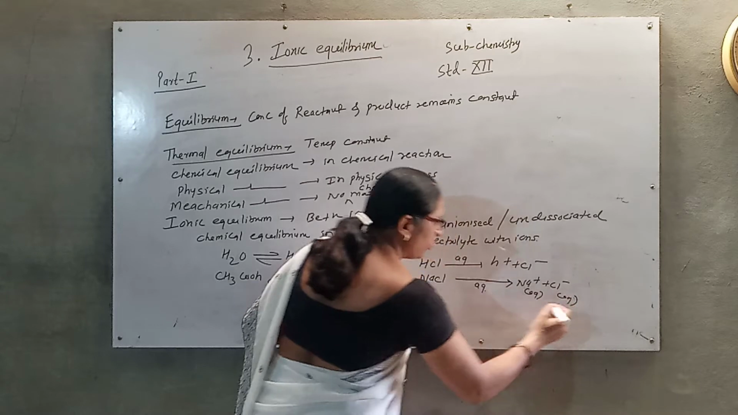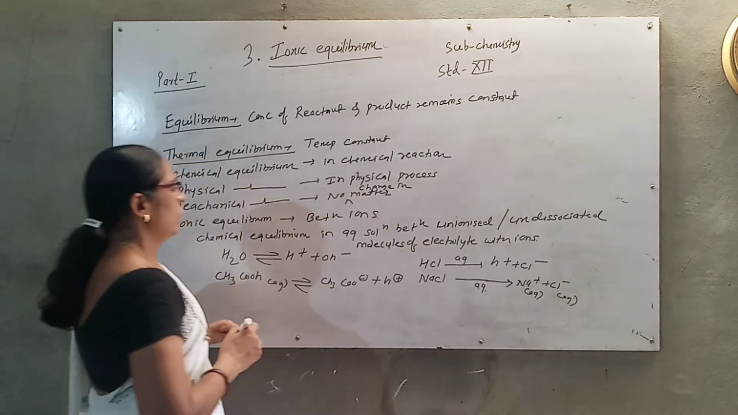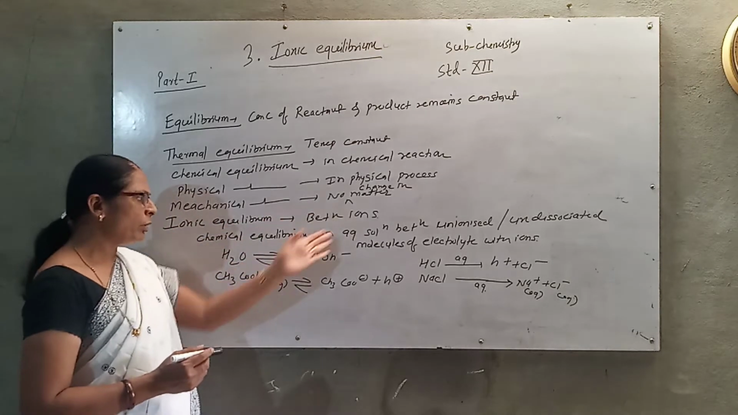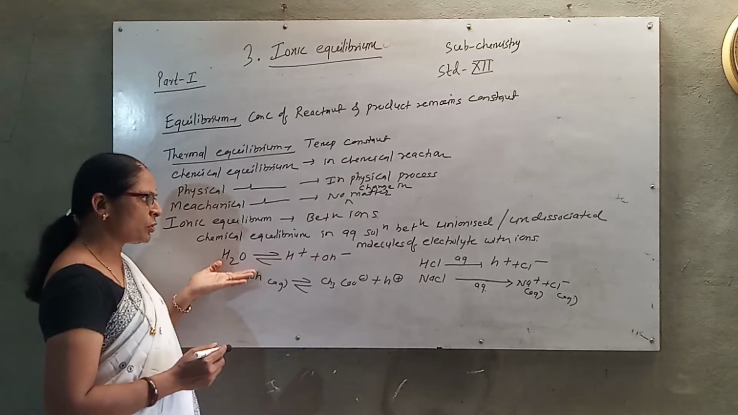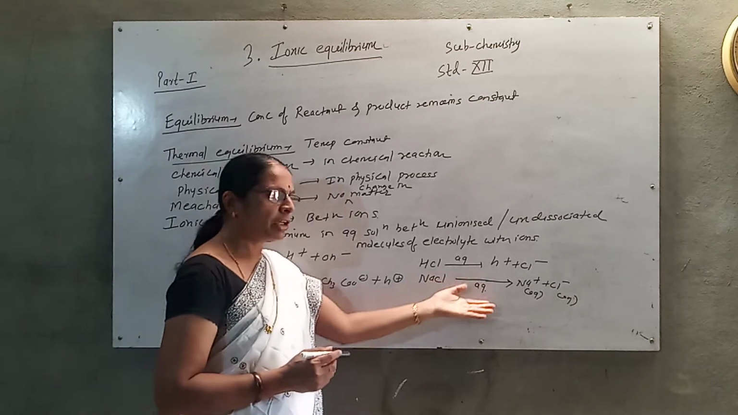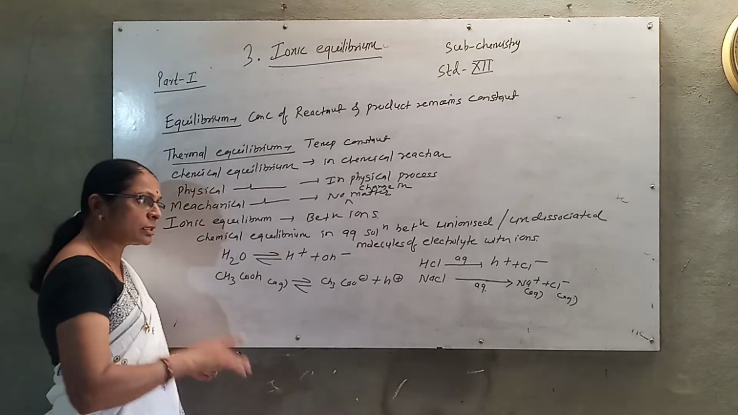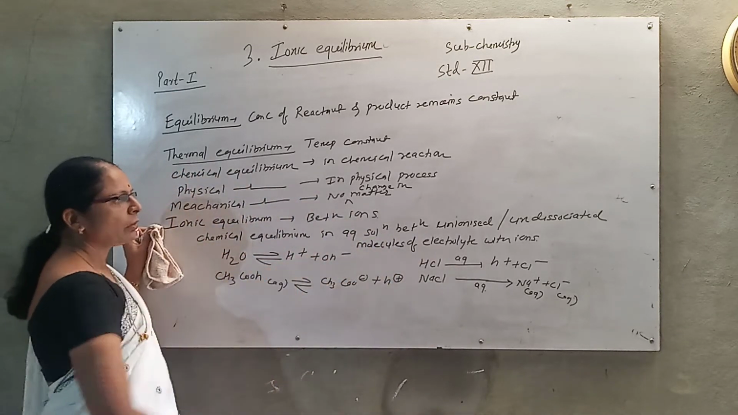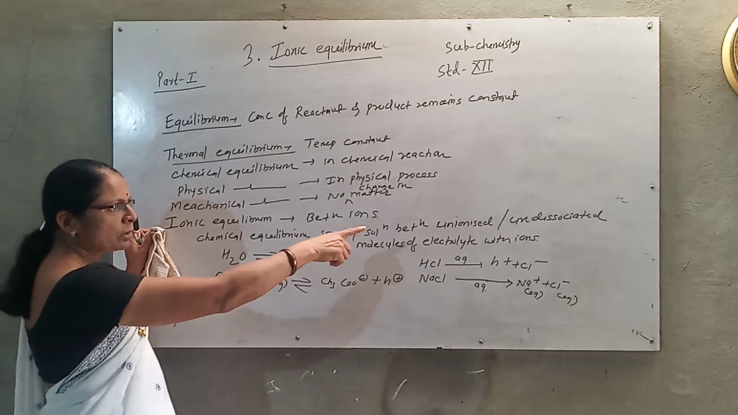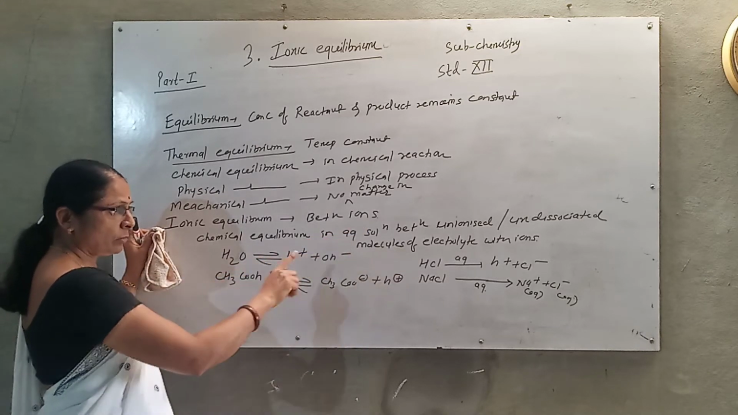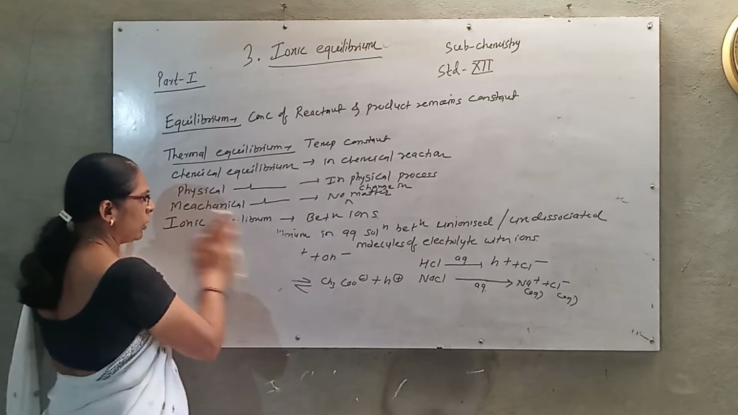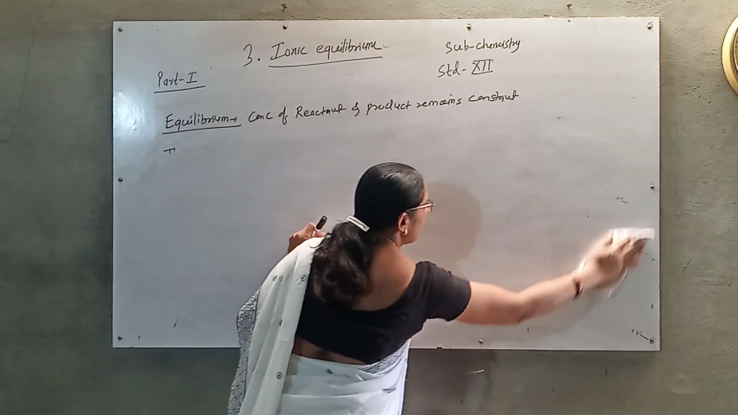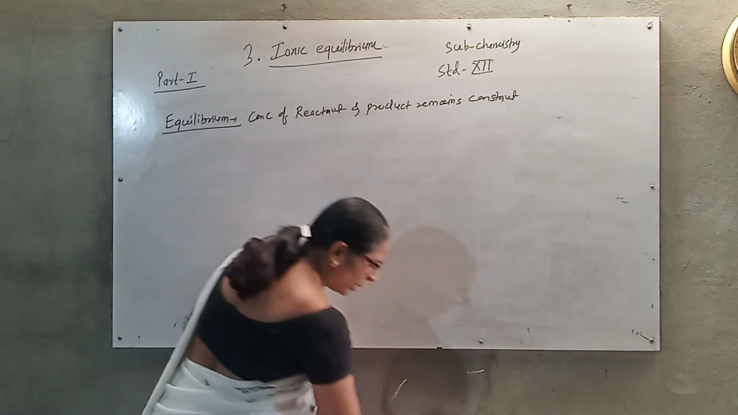In this way, we can consider the types of equilibrium in ionic equilibrium. So ionic equilibrium is the equilibrium between the ions and the unionized or undissociated molecules. Here the molecules are undissociated with the electrolyte. So what are electrolytes, and how are they related to ionic equilibrium?